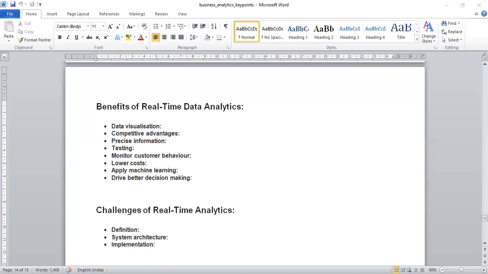Here, look, monitoring customer behavior. With knowledge and insights about customer behavior, you can dive deep into customers' behaviors and be able to monitor what is and what is not working to your business advantage.